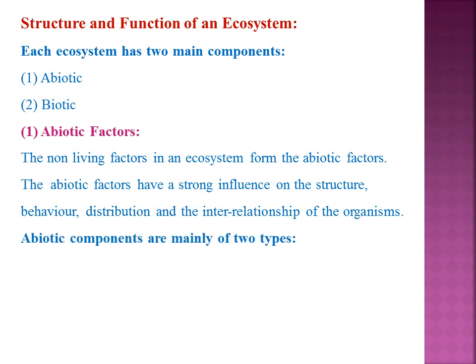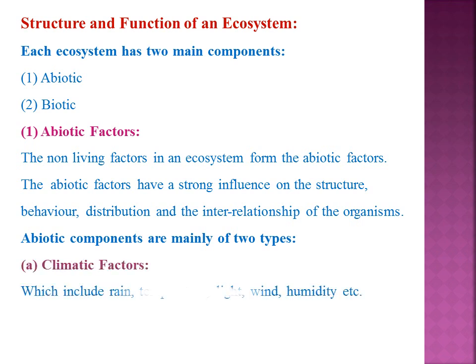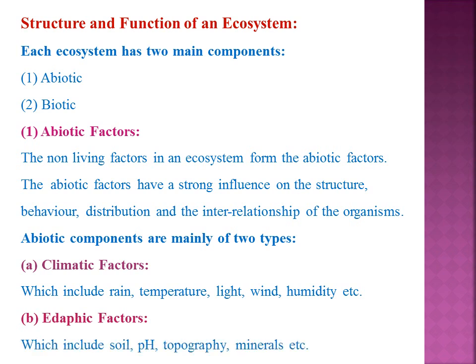The abiotic factors are mainly classified into two types. Number one is the climatic factors. The climatic factors include rain, temperature, light, wind, humidity, etc. And second one is the edaphic factor. The edaphic factors are related to the soil. These include soil pH, topography, minerals, etc.